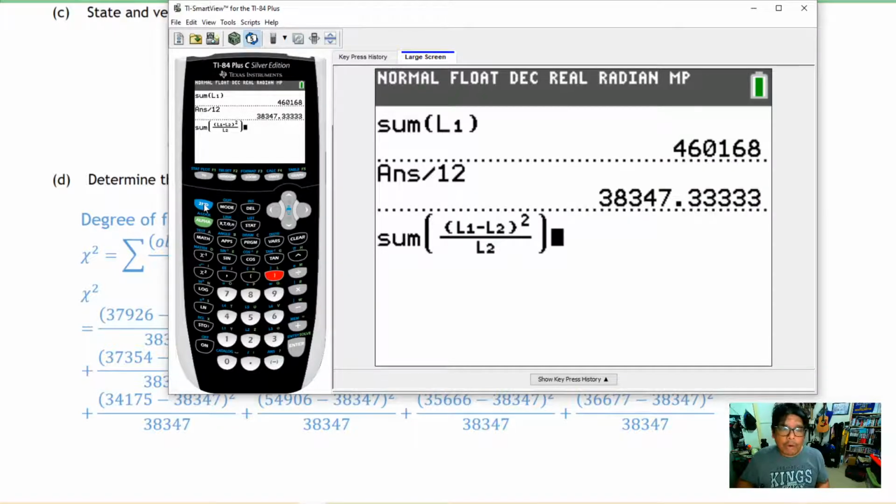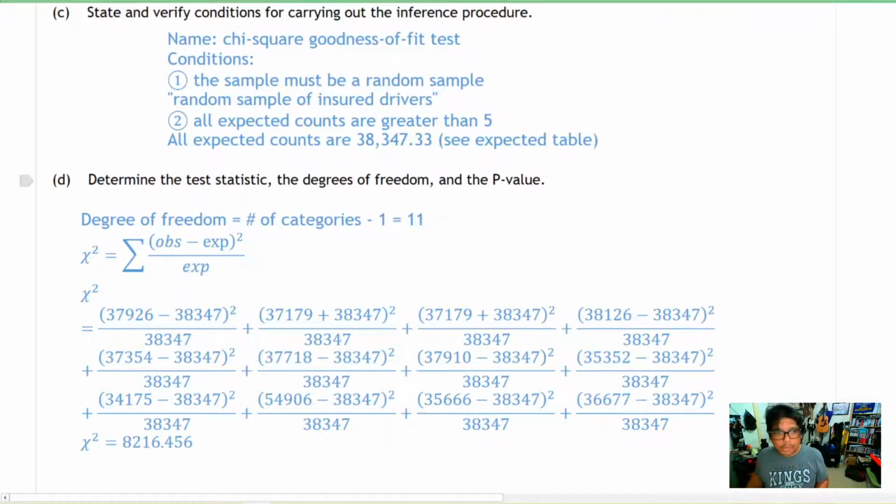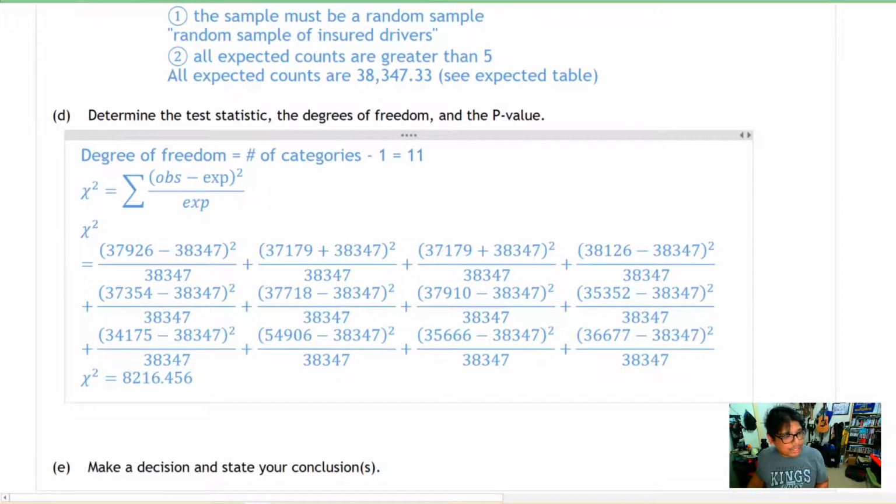Now, if you're more comfortable using the fraction bar here, that's totally fine as well. Doesn't matter. And we're going to add that together, and this number right here, that is our chi-square test statistic. So we're going to write that down on our paper now. Okay, so that's our chi-square test statistic.